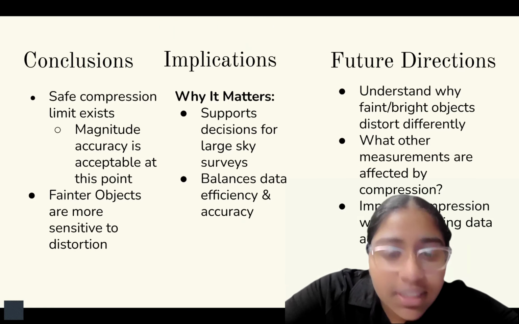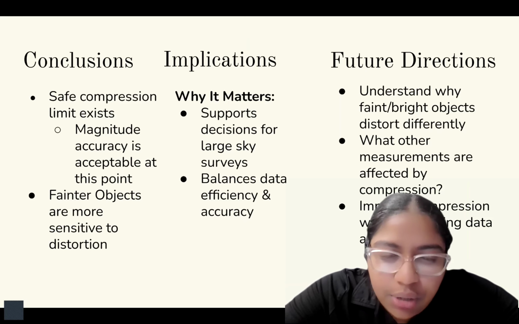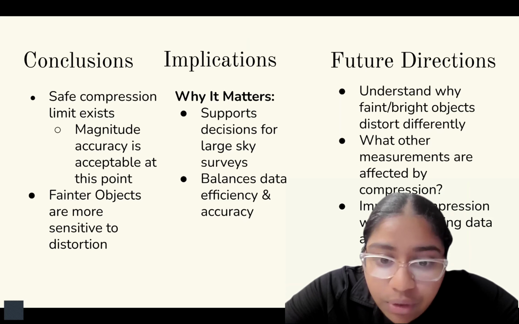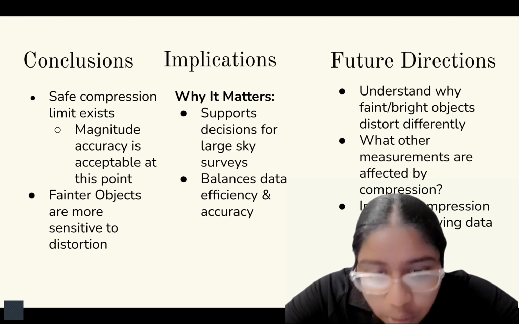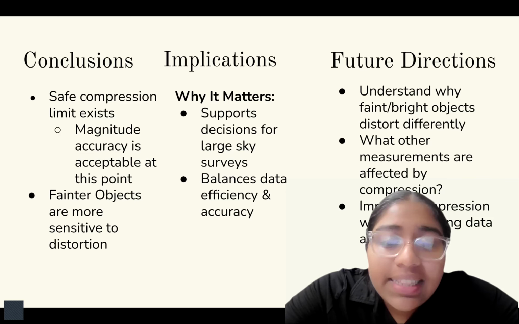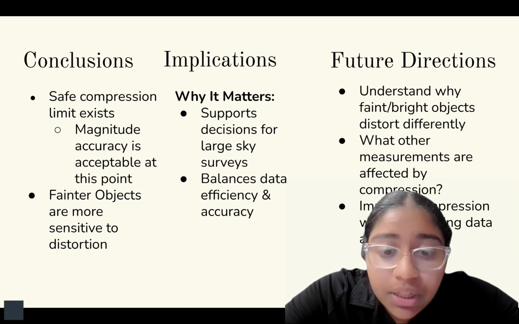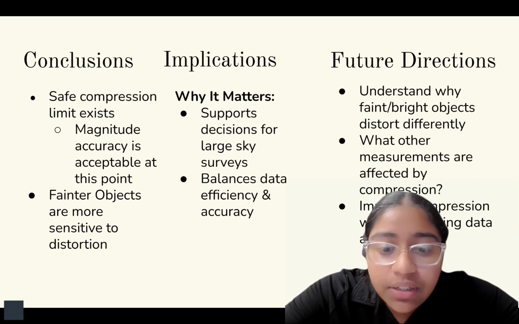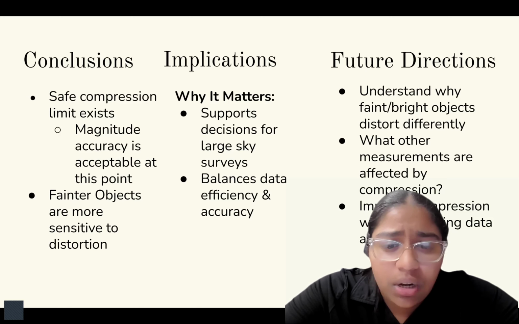In conclusion, lossy compression can be applied safely at a certain point. Before that, magnitude measurements were unreliable, particularly for fainter objects. Knowing that threshold helps balance efficiency with scientific reliability. These findings can guide astronomers working with large datasets like those from LSST or Roman. Compression settings can be chosen to preserve scientific quality without unnecessary storage costs.